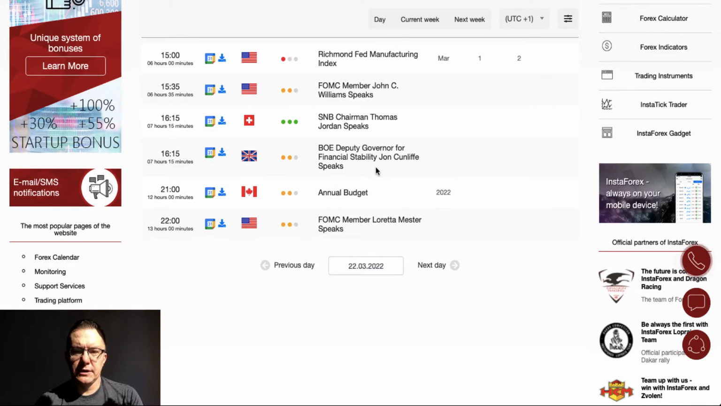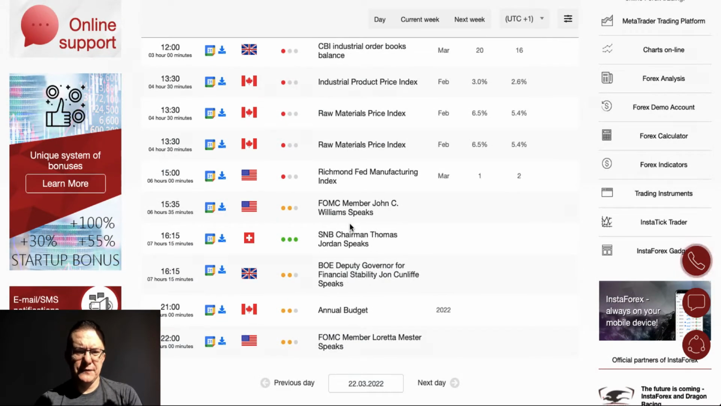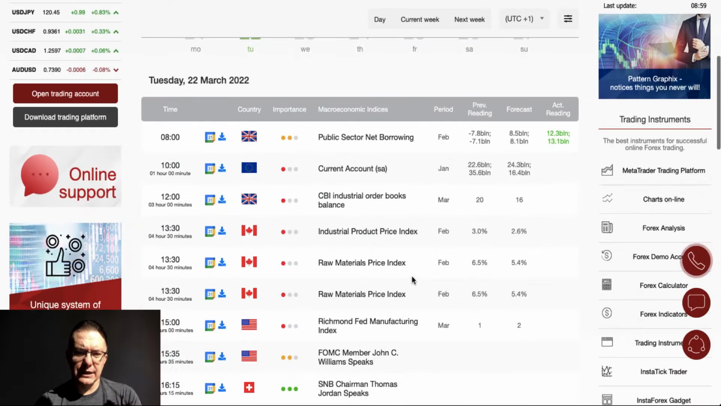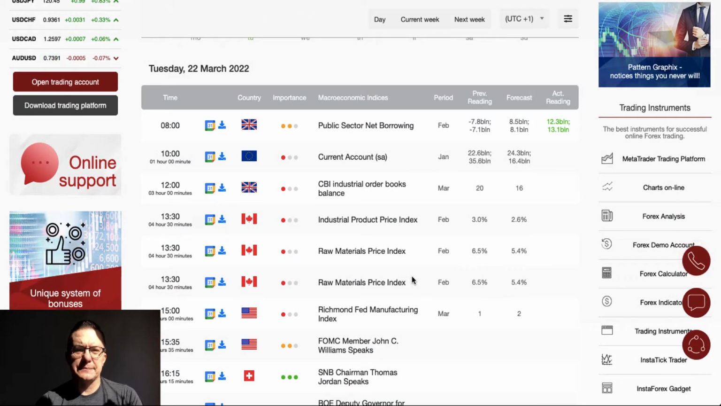We got more speeches today. Bank of England Deputy Governor for Financial Stability John Caniff will give a speech 4:15, and the annual budget from Canada is scheduled for release at 9 o'clock sharp. At the end of the day, we got a few words from FOMC member Loretta Mester. So it looks like a pretty much uneventful day. Some speeches are here, but it looks like the main event is the speech from the SNB chairman Thomas Jordan. We will take a look at the Swiss franc. However, let's start our analysis with the Canadian dollar.